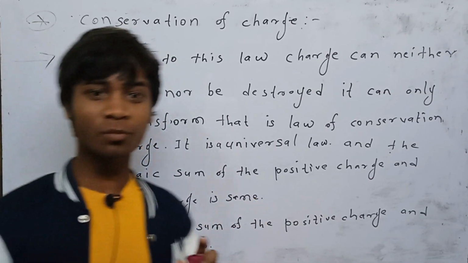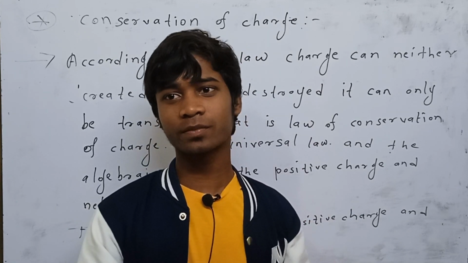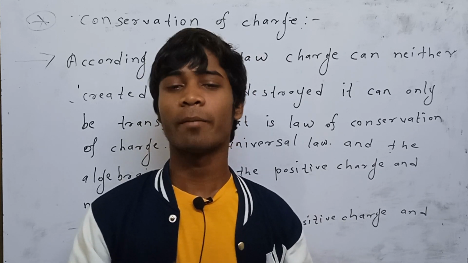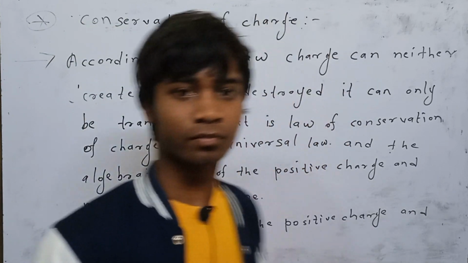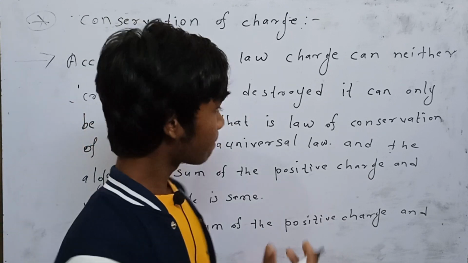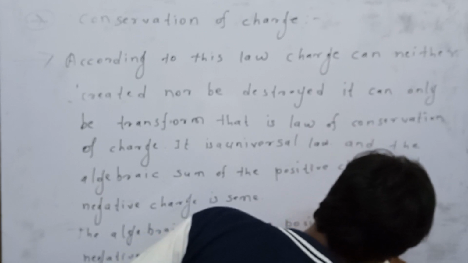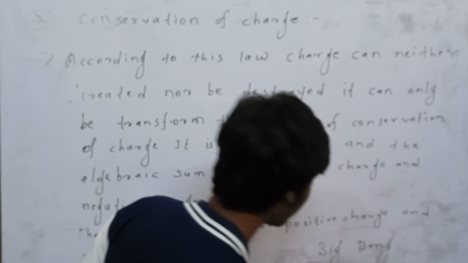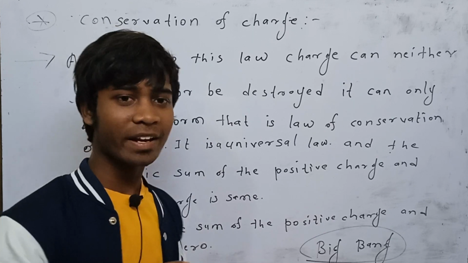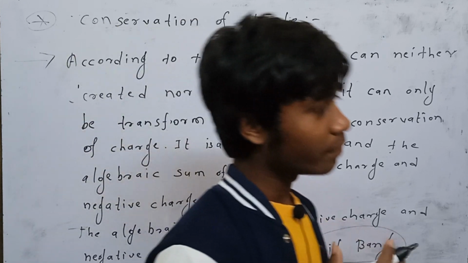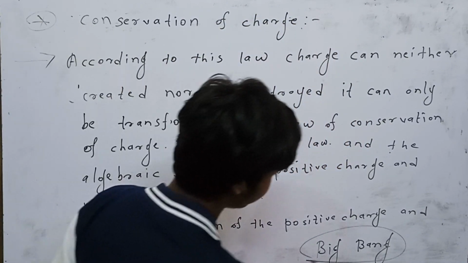At the origin of the universe, a very large quantity of matter, energy and antimatter was originated by the Big Bang. You know the Big Bang.